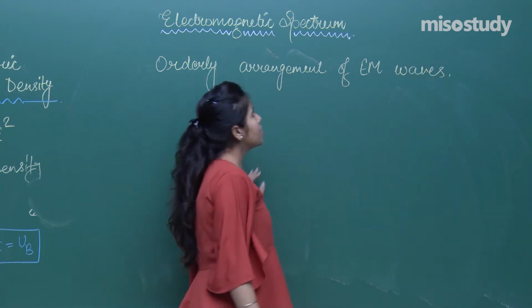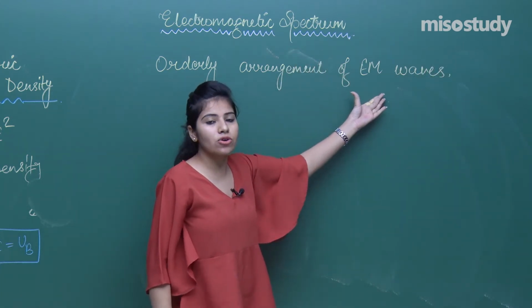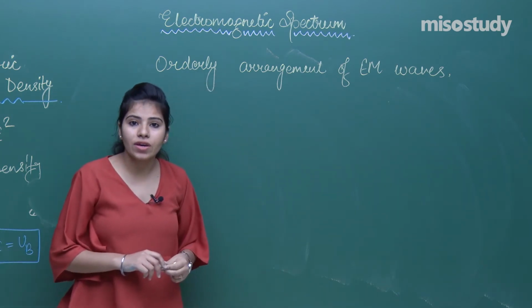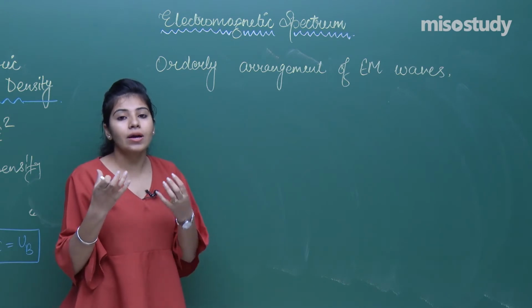It is nothing but the orderly arrangement of EM waves. So let me just tell you, there are types of EM waves. EM waves are of a number of types.